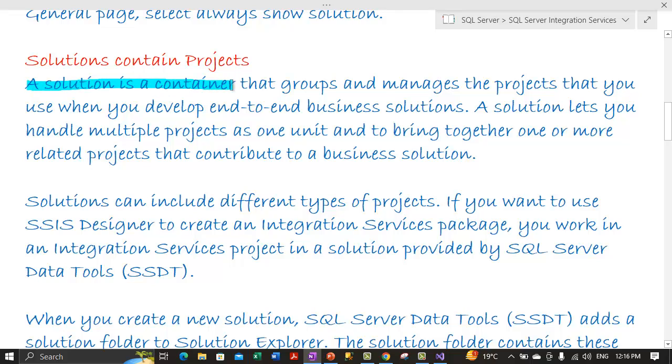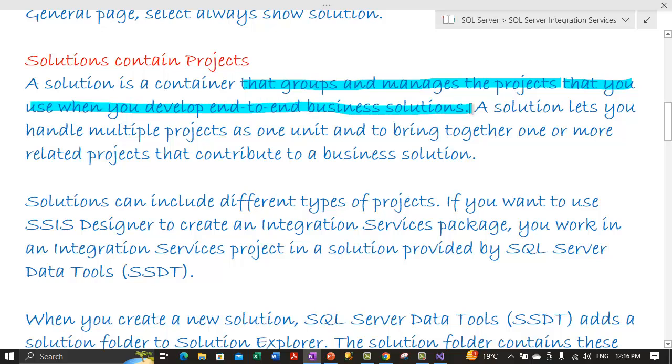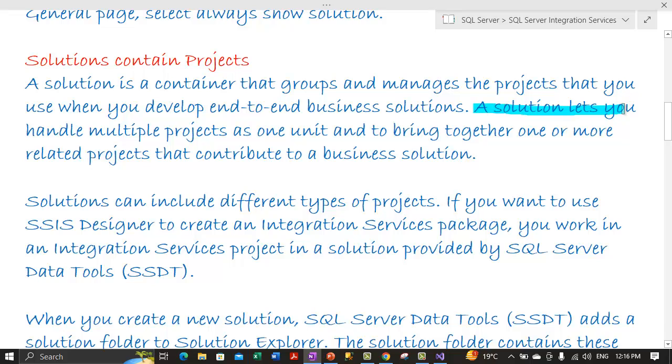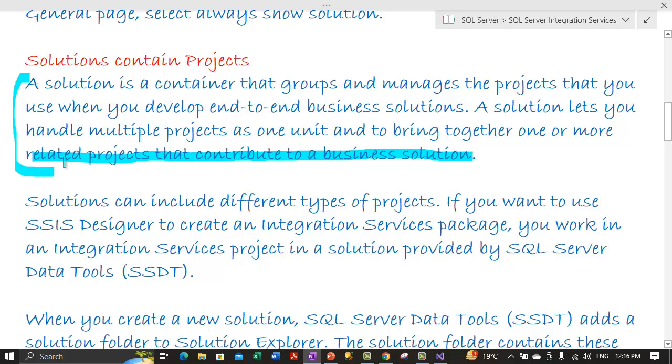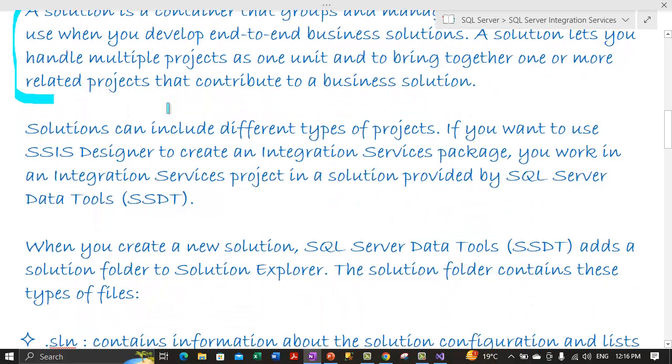So a solution is basically a container that groups and manages the projects that you use when you develop end-to-end business solutions. So the idea of the solution is to provide end-to-end business solutions where it includes various kinds of projects. And the solution lets you handle multiple projects as one unit and bring together one or more related projects that contribute to the business solution. So in a nutshell, a solution contains one or more related projects that are delivered as a part of a single solution.